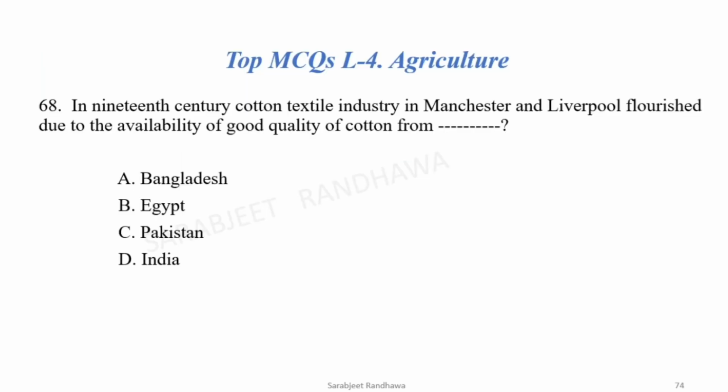Now, let's see the important MCQs from here. In 19th century, cotton textile industry in Manchester and Liverpool flourished due to availability of good quality of cotton from dash during the British period. Okay, 19th century in Manchester and in Liverpool, the cotton textile industry developed because the cotton was taken from India. The correct option is India.